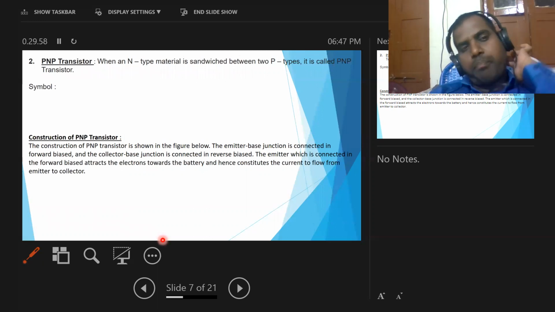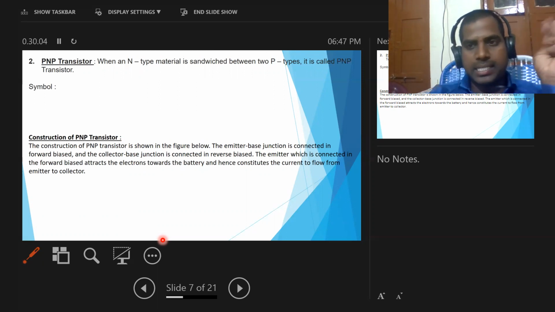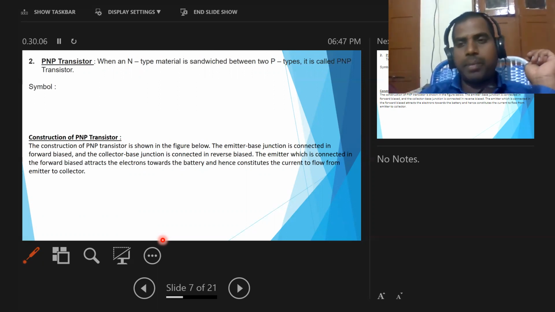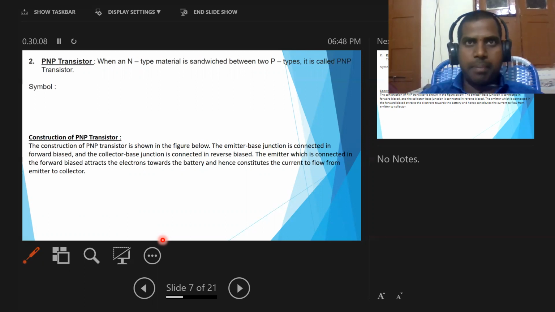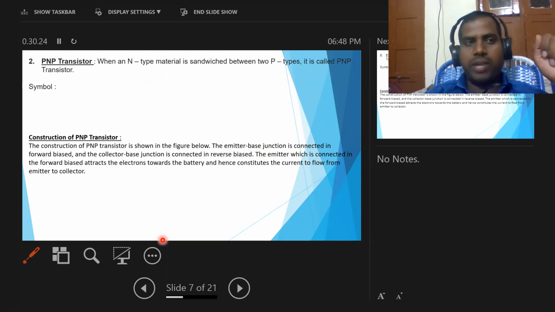Next one, PNP transistor. We have already classified transistors into two types: one is the NPN transistor and the second one is the PNP transistor. Here we have completed the NPN transistor: what it is, its symbol, how it is constructed, its circuit diagram and its working. That is completed. Now we are going to start with the PNP transistor.